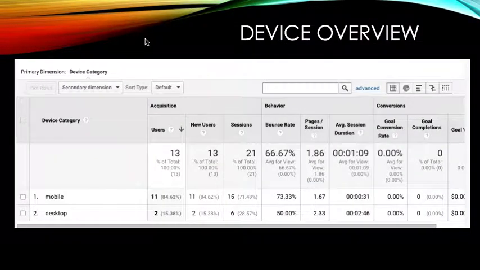The device overview is very interesting to me, and I also took this into consideration when I was building my content for the web pages. As you'll notice, there are 11 out of 13 mobile users. These devices having smaller screens and users being on the go means that they don't have as much time to spend navigating through my site. However, these metrics also show that they're the most new users and have the most sessions between both mobile and desktop. So they are actually spending some time reading and navigating through my website, which I'm happy to see.